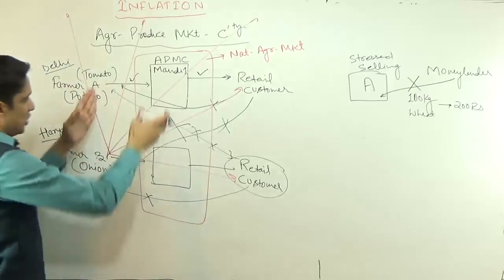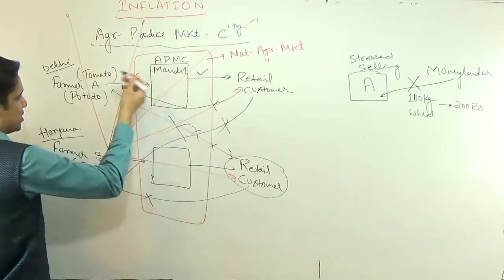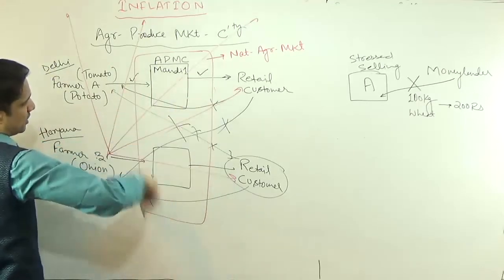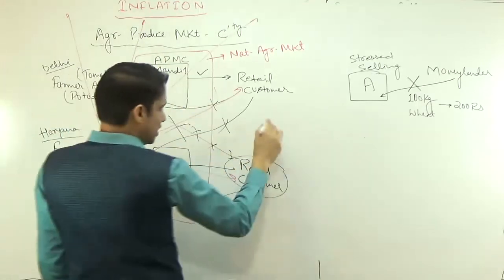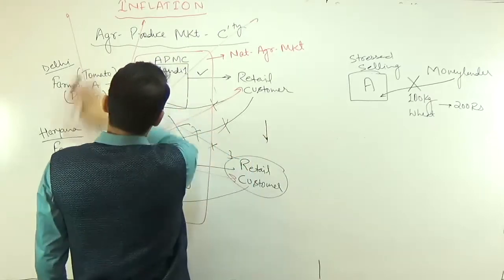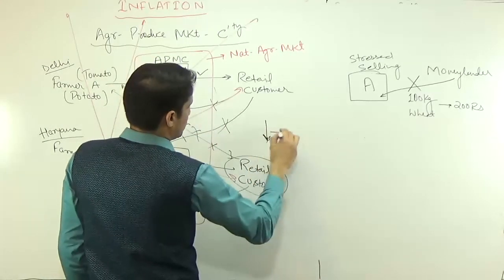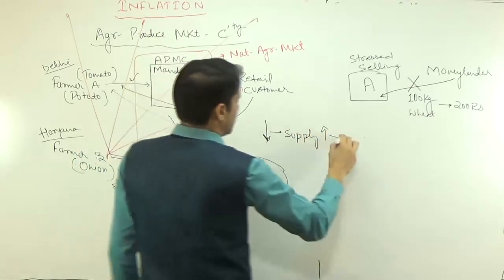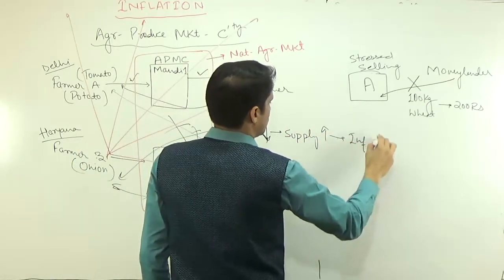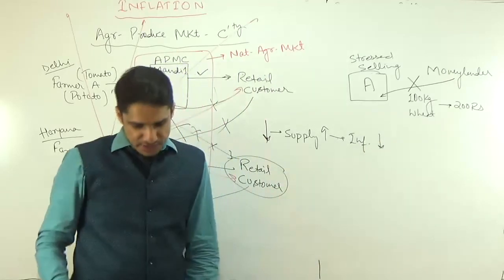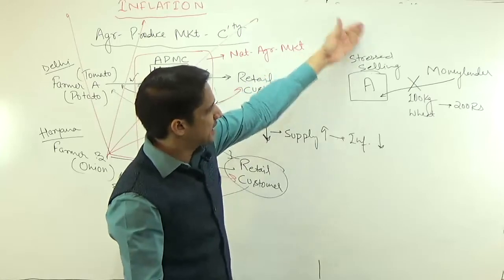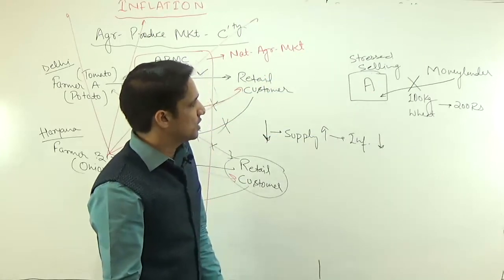So if you are able to liberalize the APMC Act, the wastage of at least these perishable items due to the mandi and all this red tapeism can be decreased, and when the wastage of these goods decreases, the supply of these goods is going to increase, and when the supply increases, the inflation is going to decrease. So this is the impact on inflation that we discussed, and the measures to counter inflation.